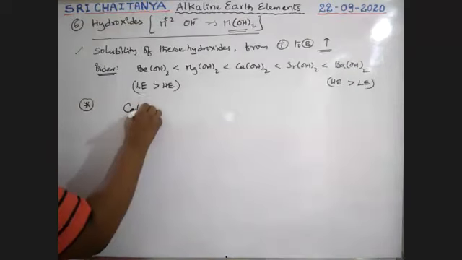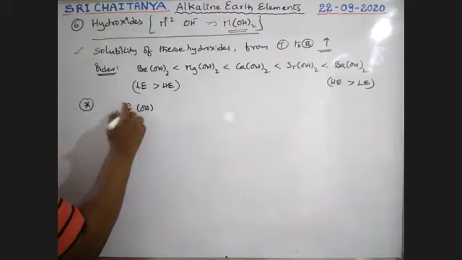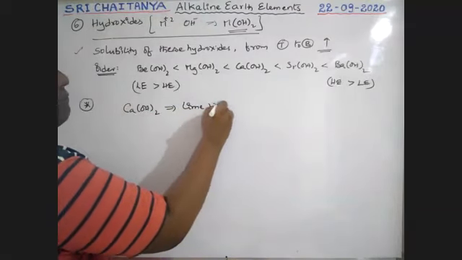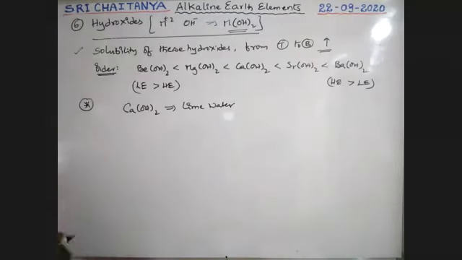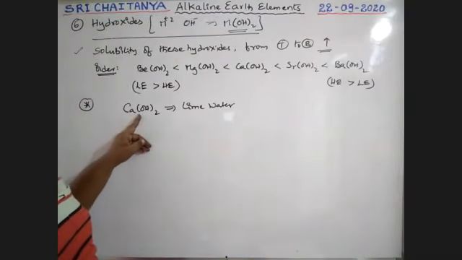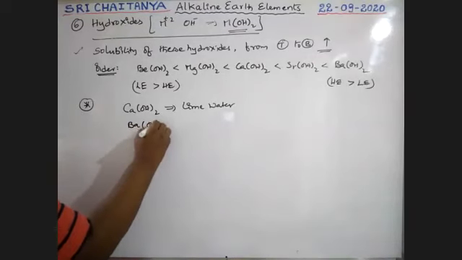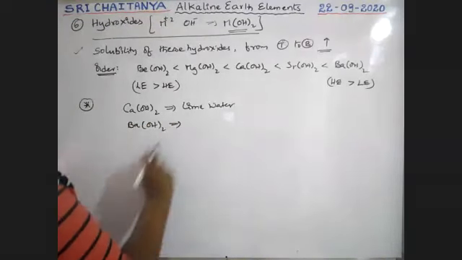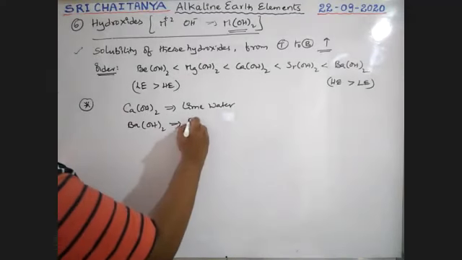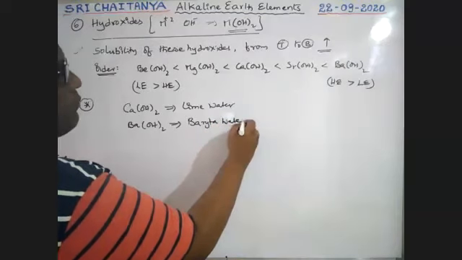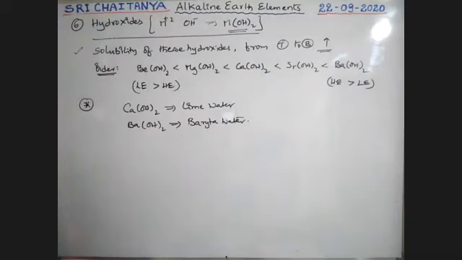Calcium hydroxide. Generally, we call calcium hydroxide lime water. So the common name for calcium hydroxide is lime water. Similarly, barium hydroxide is commonly called baryta water. Please keep in mind these important points.